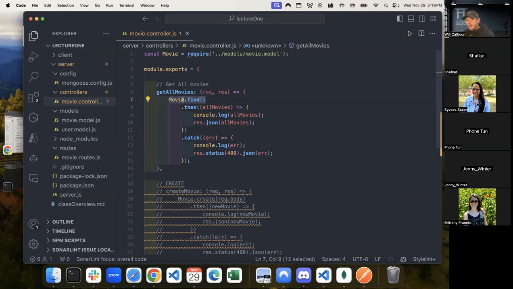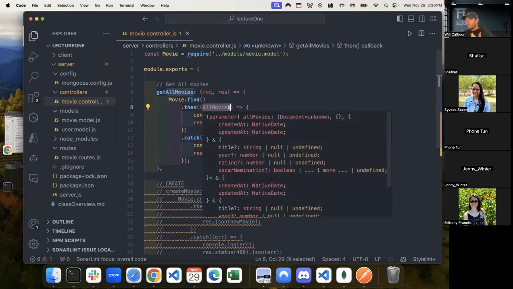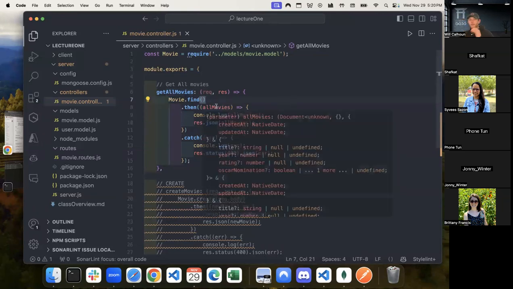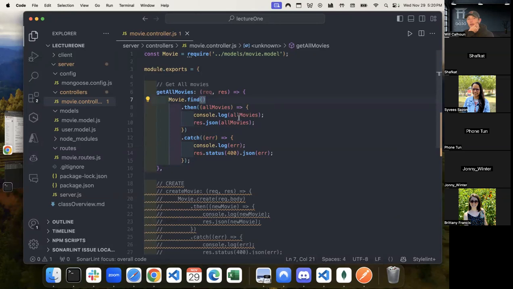So again, we run this helper function that gives us a promise. When we run find, that gives us a list of everything that matches, or everything within that model itself. So in this case, all movies. If that's good, then we call it allMovies. That's what we decide to name it. This could be unicorn if we wanted, and anywhere else we would refer to it as unicorn. I just want to make that abundantly clear. Then if there's an error, we catch it.